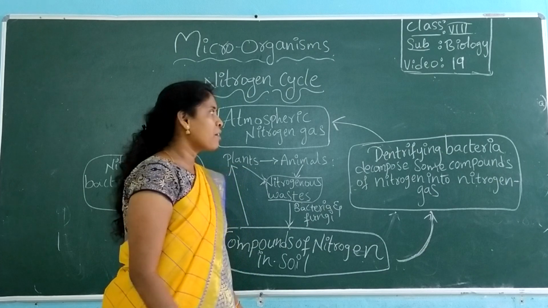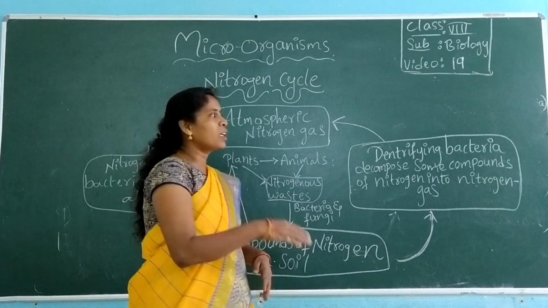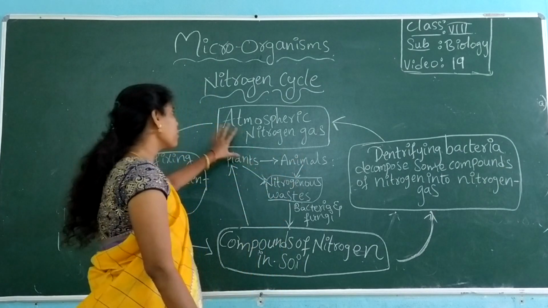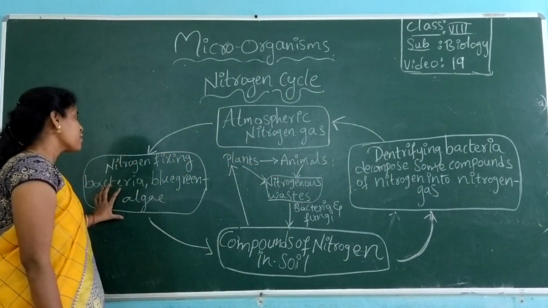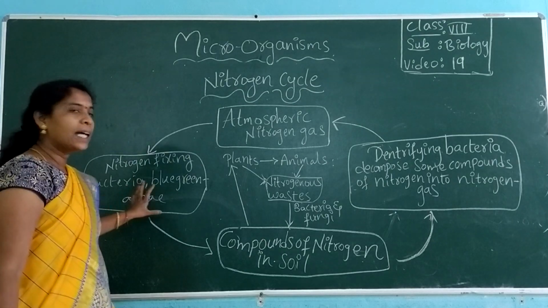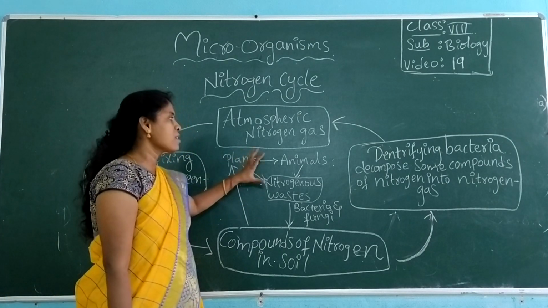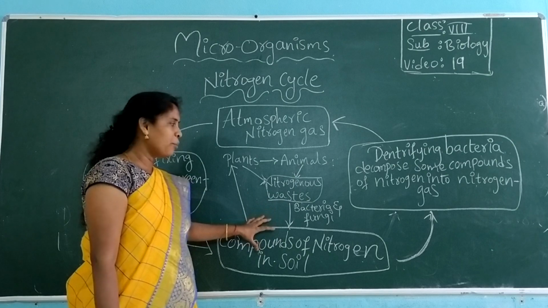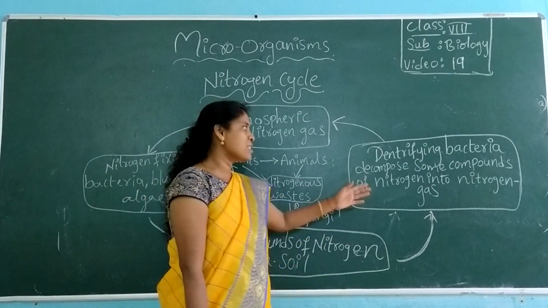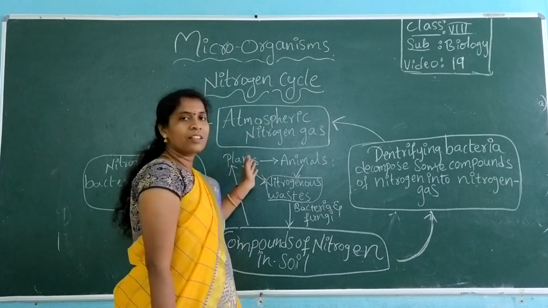So generally 78% atmospheric nitrogen is always maintained. From the 78%, some amount is fixed by bacteria and blue-green algae, and the remaining amount is fixed by plants and animals. Again from that, the fixed nitrogen becomes a gas and escapes into the atmosphere.